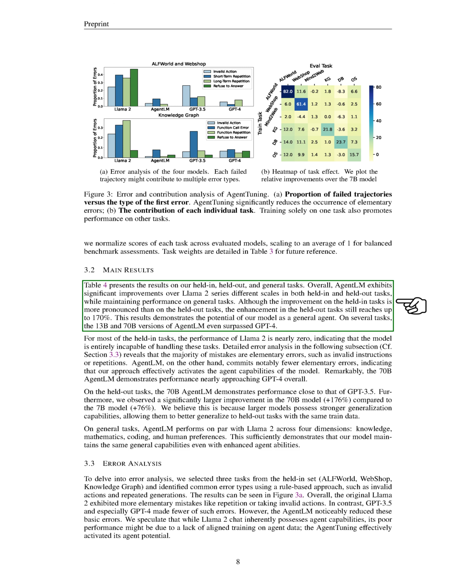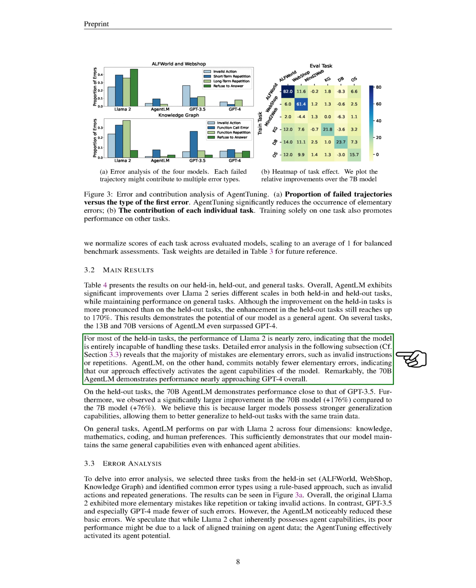We also looked at the effect of training the model exclusively on either agent or general instructions. Training only with agent data significantly improved the results on the held-in set. However, it struggled to generalize well across both agent and general tasks. When we included general data, AgentLM performed almost at its best for both held-in and held-out tasks. This highlights the importance of general instructions in model generalization.